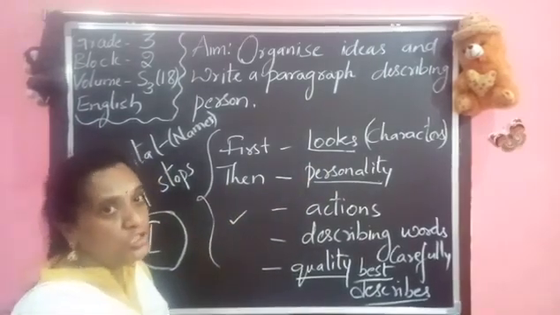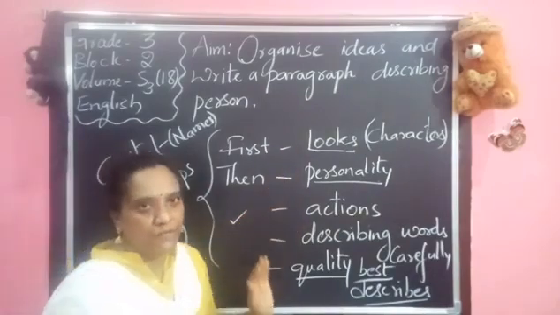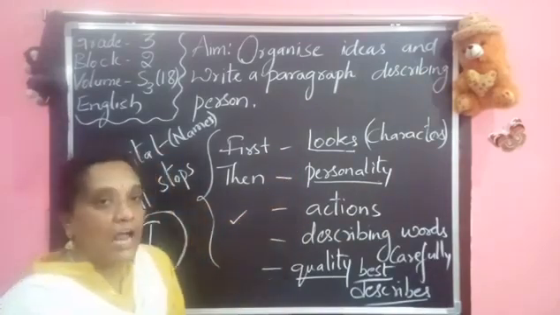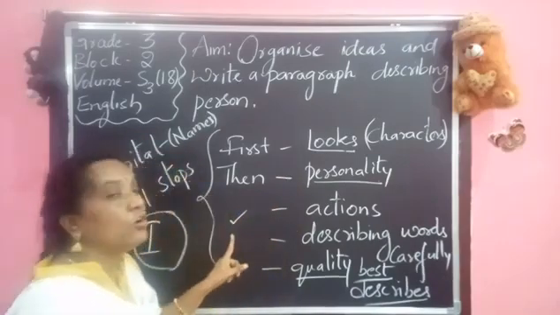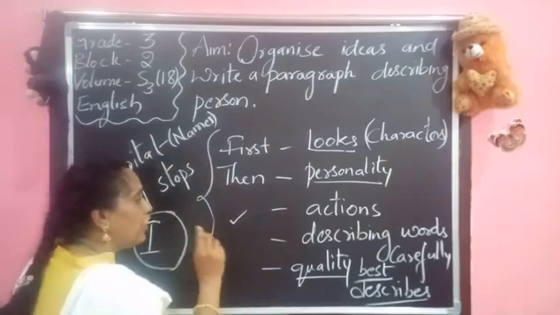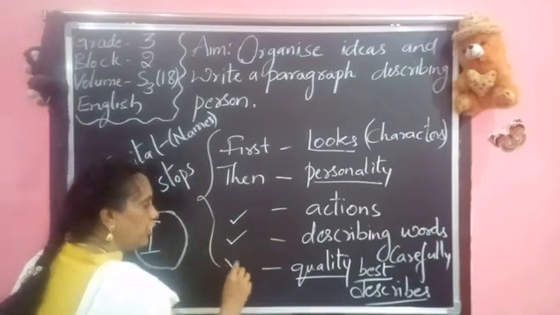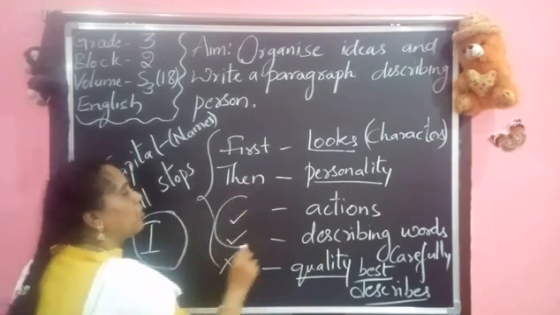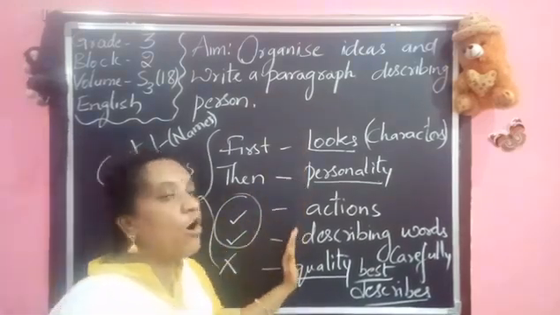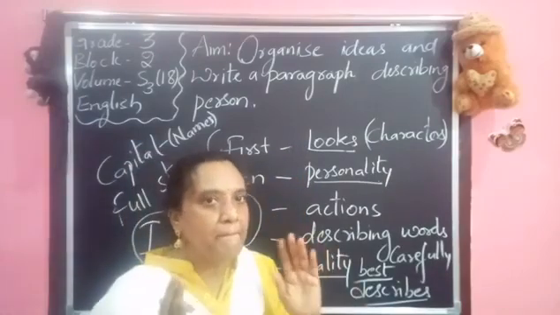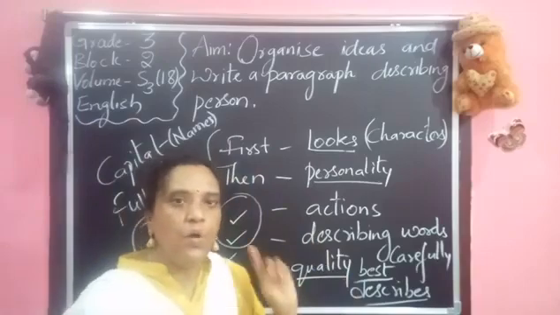So if you want to check yourself on how you are writing your paragraph, all this must be written very properly, because after completing your paragraph in your notebook, you go for the checklist, and if you are using all this, you keep a tick mark. If you are not using it, you keep a wrong mark. So check that you write everything perfectly in your notebook. For that, check that all these are there in your paragraph. Then only can you write it really well.